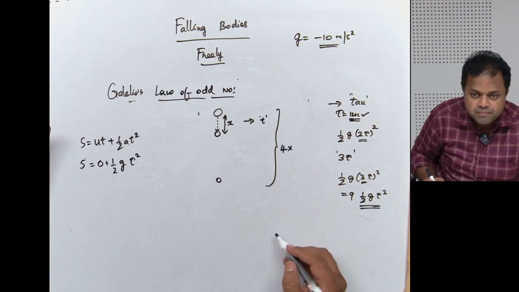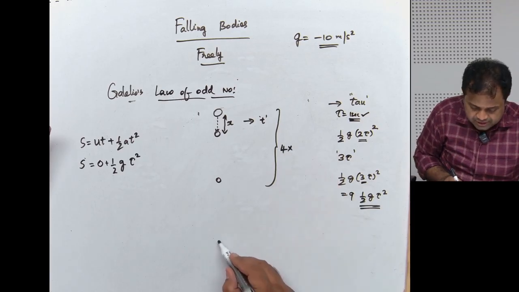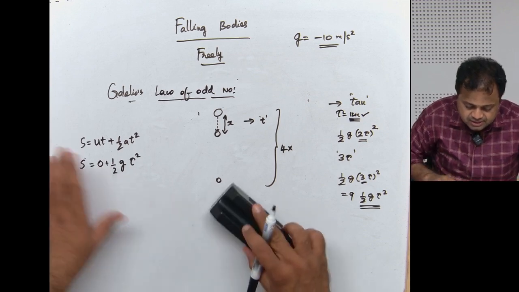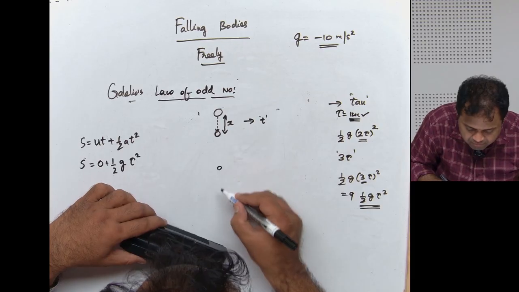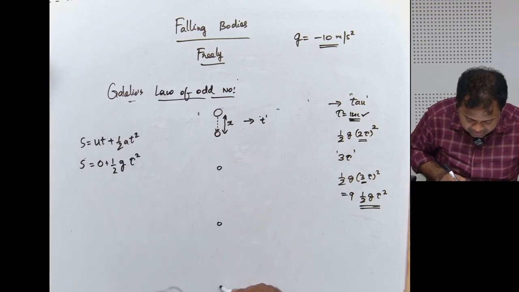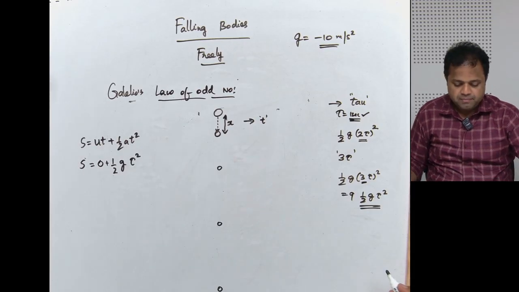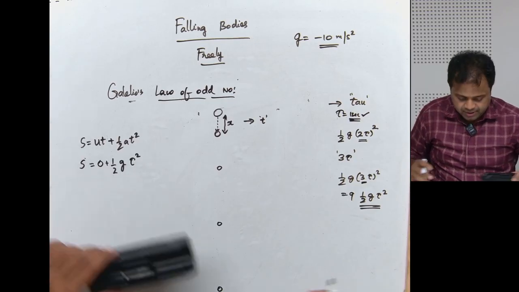Do you agree? Then it would have reached somewhere here. Let me slightly put it like this. Here, and then here, and then here. This is quite okay.